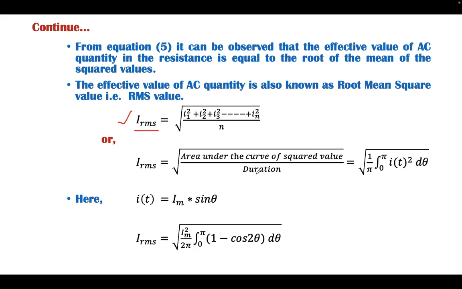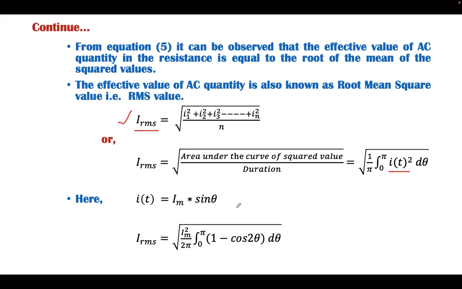Area under the curve divided by duration. For the area under the curve, we take the square of the function and then put the limit from 0 to pi, as we considered in the case of the average value. Here we consider the RMS value, because the RMS value is also calculated for one cycle, in the way that we calculated the average value. Instead, here we take the square of the function and then the root.